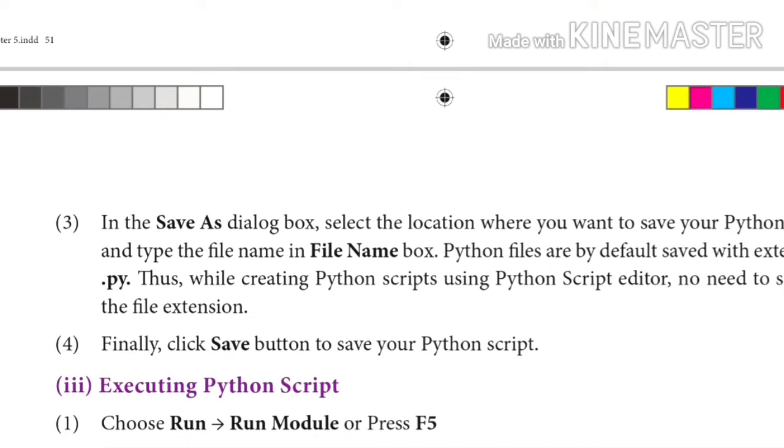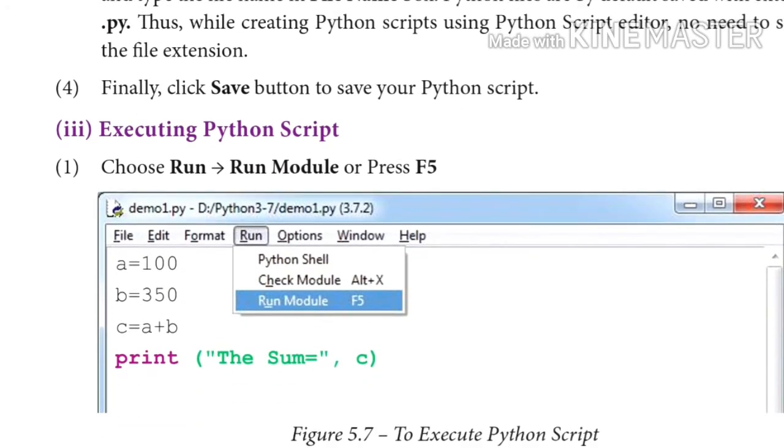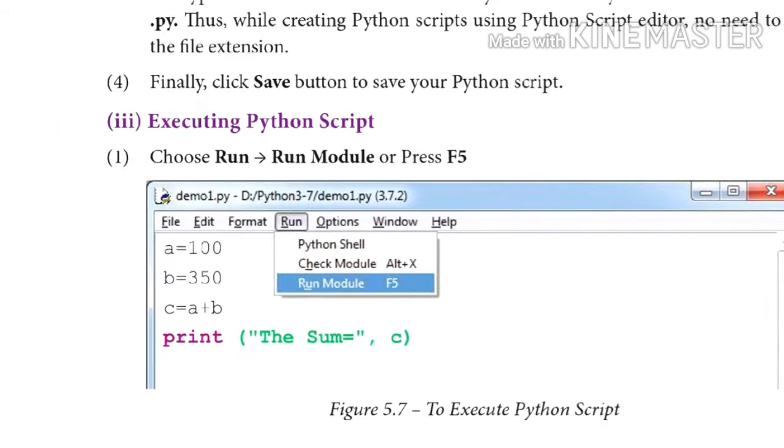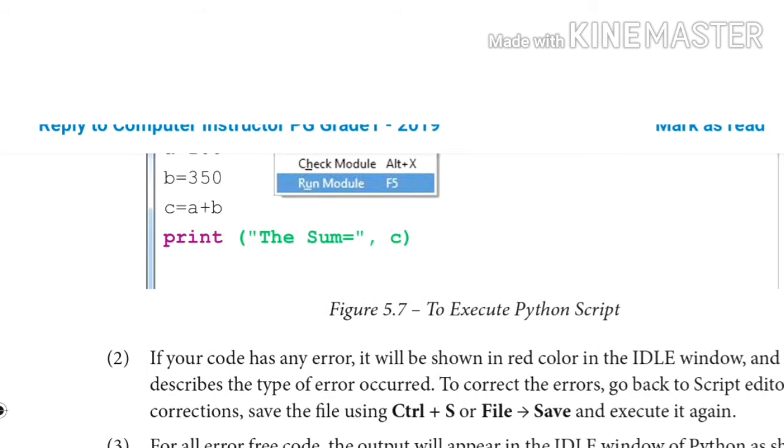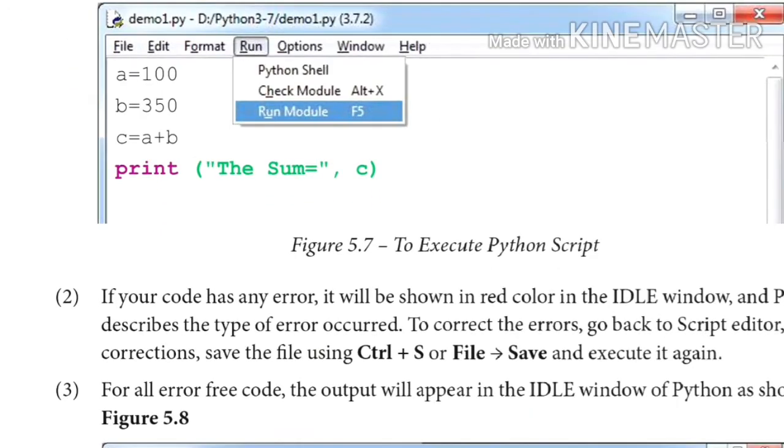The next step is executing the Python script. Here we have to select the command Run and then Run Module. Otherwise, we can simply press F5. F5 is the shortcut key used to execute a Python file. After pressing F5 we get the result of the program we wrote in script mode.